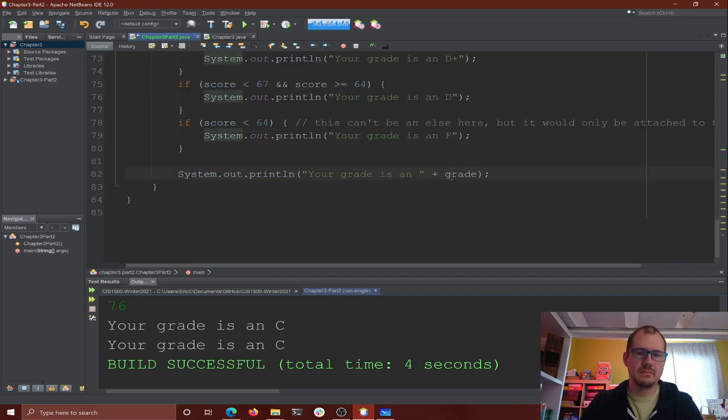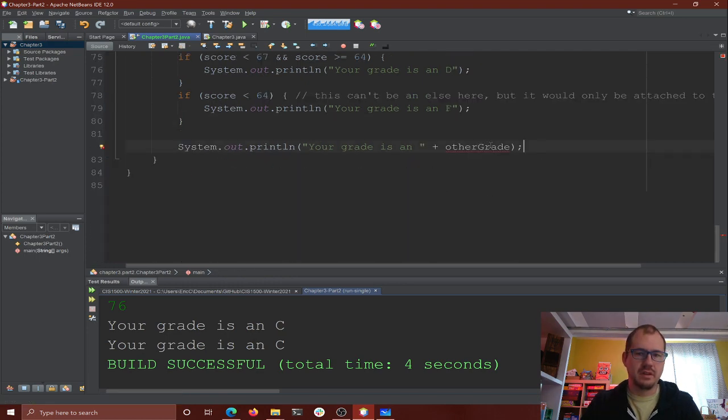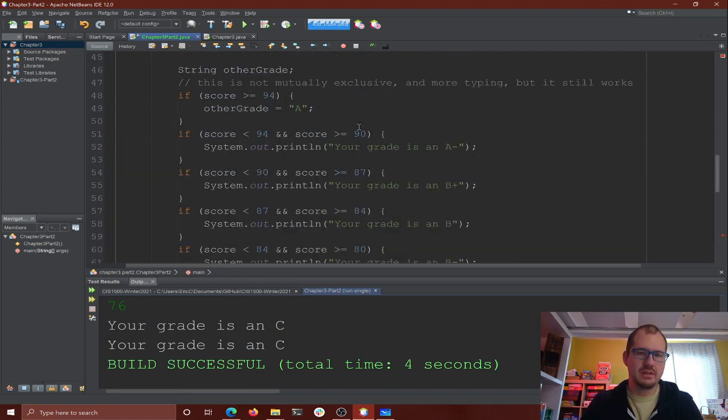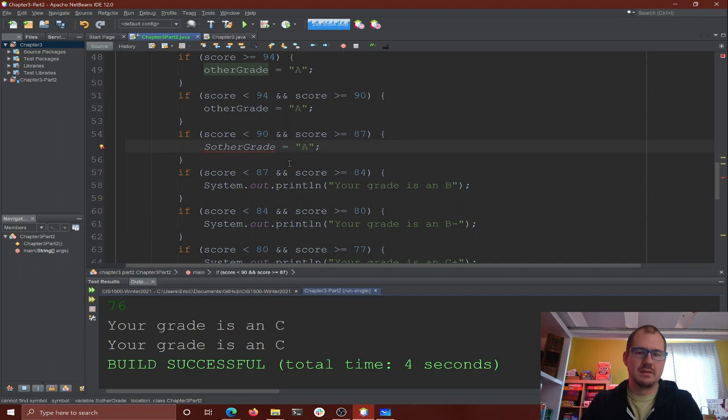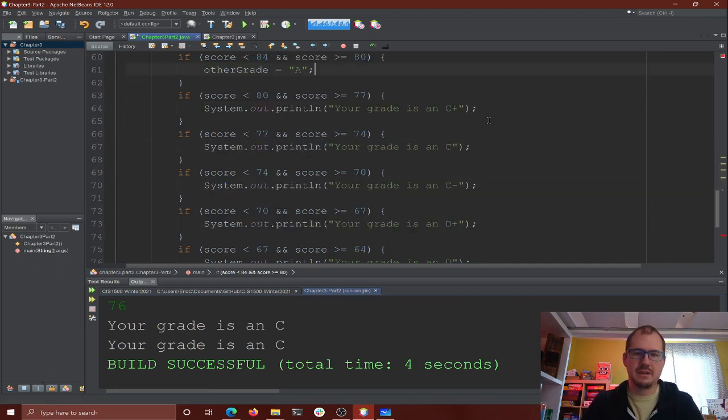Same warning, right? Might not have been initialized. That's all right, we'll keep going. I'm just going to paste them all in and I'll come back and edit. I feel like that might be faster.